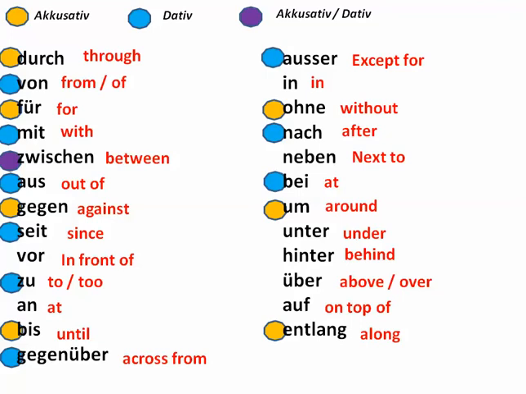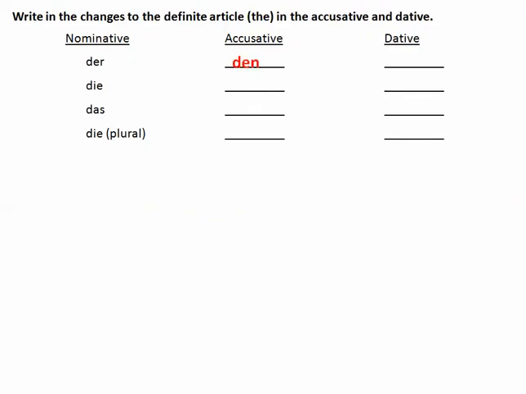Okay, and the accusative-dative ones, or the prepositions that are the so-called Wechselpräpositionen, or the prepositions that can be accusative or dative. These include all the prepositions of what in English we would call the prepositions of location. So zwischen, between, neben, next to, in, unter, under, vor, in front of, hinter, behind, über, above, an, on, at, und auf, on top of.